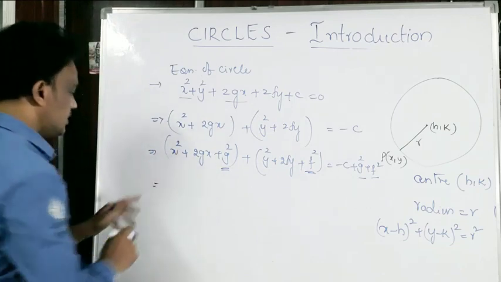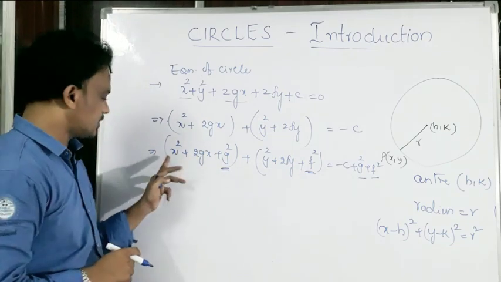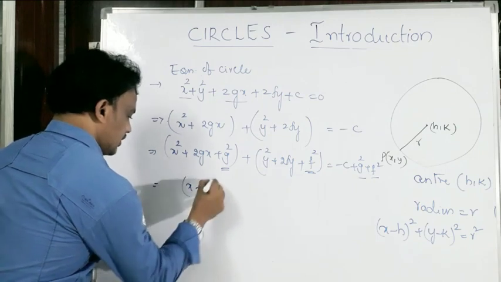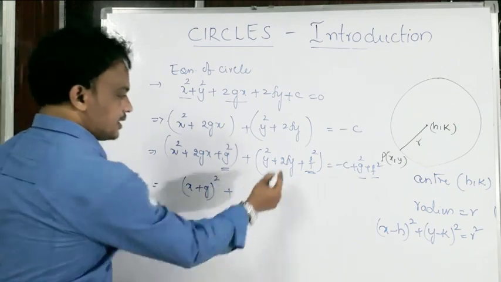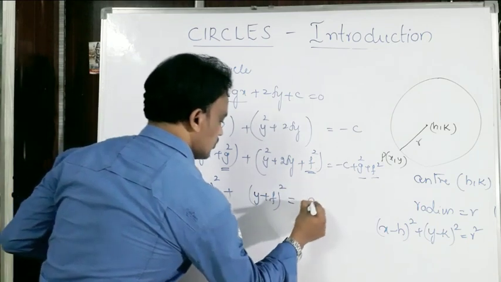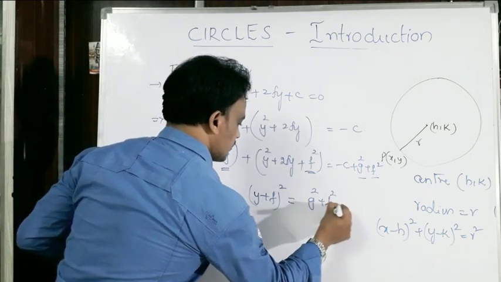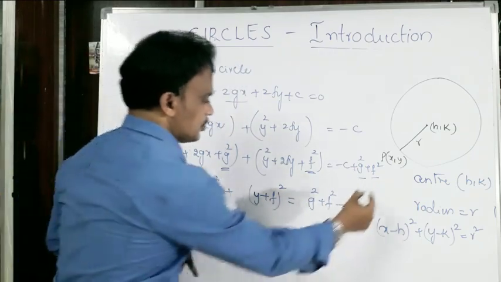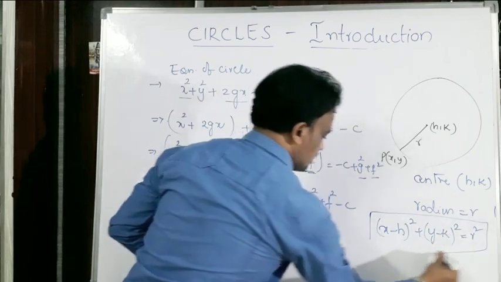Why? Because now it is in the form of a perfect square, a square plus 2ab plus b square, which is (x plus g) whole square plus (y plus f) whole square equals g square plus f square minus c. Now the same thing is transformed into our central form.